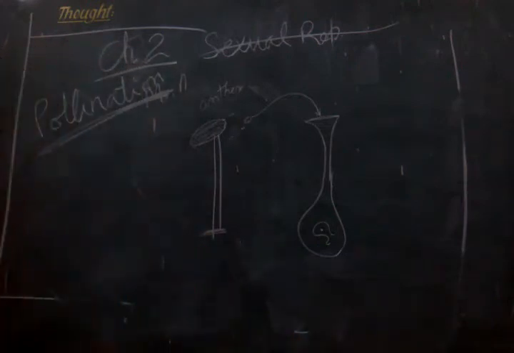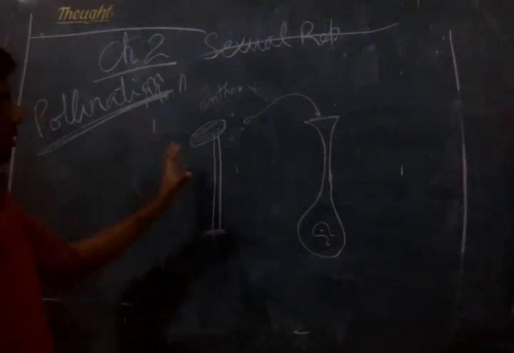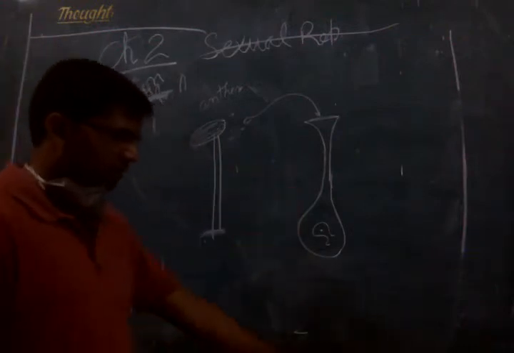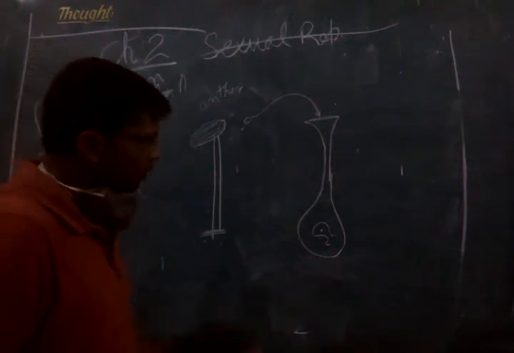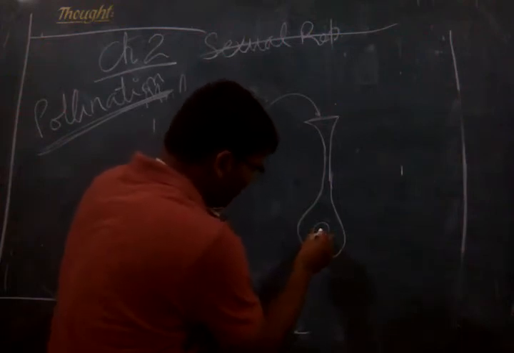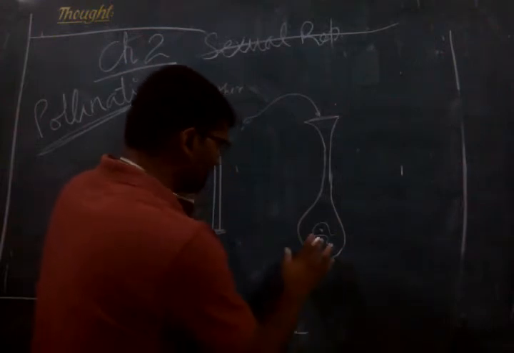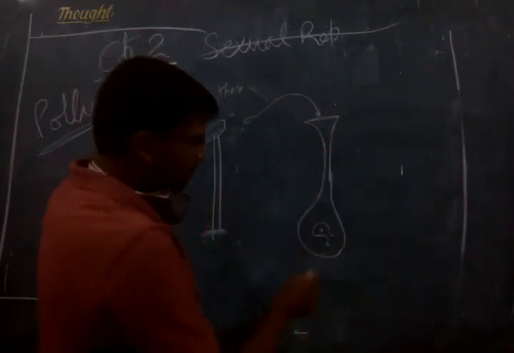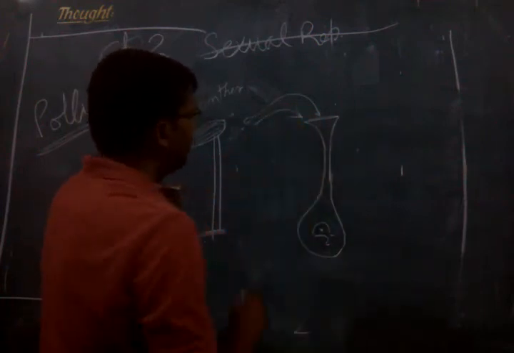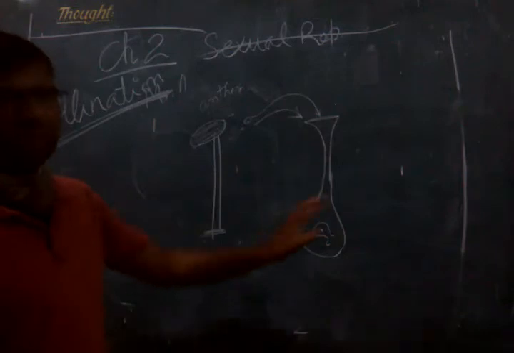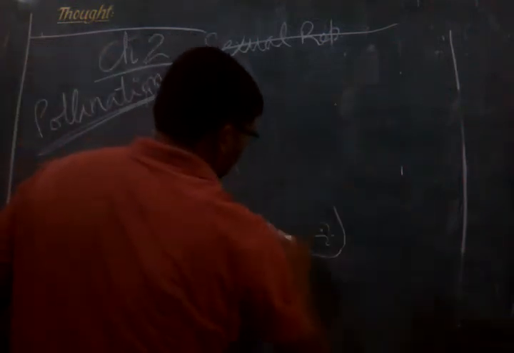Now this pollination, or this bringing together of the male and female gametes, may be brought about by several agents. As you all know, the female gametophyte or female gamete lies in the ovule, so the position of the female gamete is fixed. Only the male gamete has to move. This will not move, right? So this is unidirectional. Only the male gamete is moving towards the female gamete. So how is it brought about? Now we will study those things in detail.